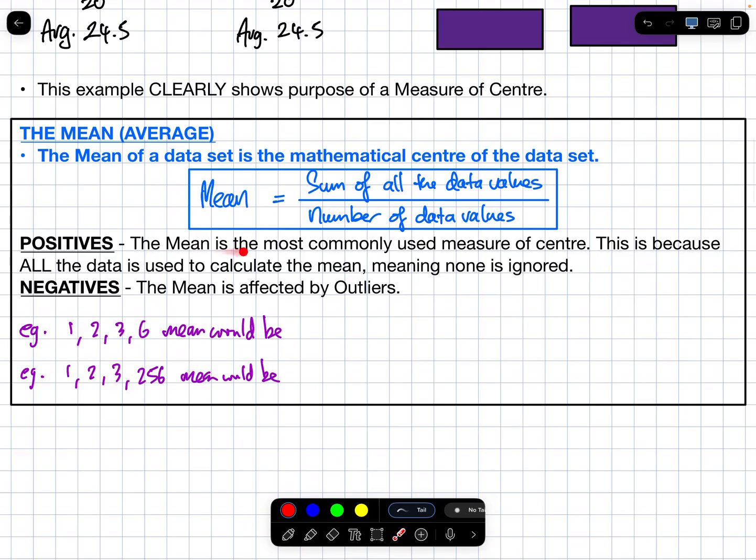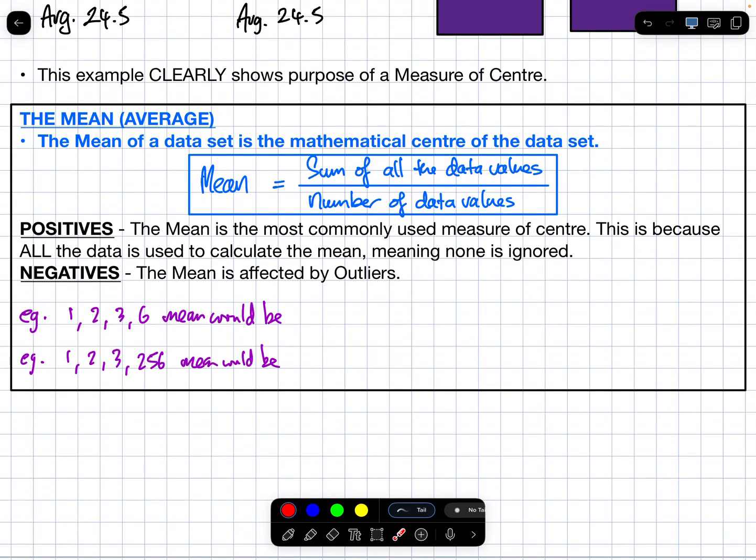The mean is the most commonly used measure of center. This is because all the data is used to calculate the mean. We don't ignore any of the data when we calculate the mean. Why? Because I had to add them all together. I used all of the numbers to find it. So in science and maths, the mean is the most used measure of center. That's a positive. But what's a negative about the mean?